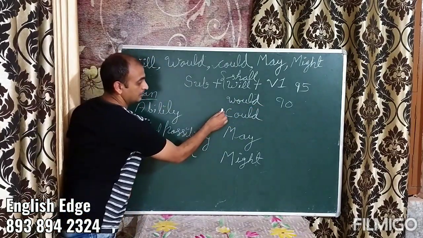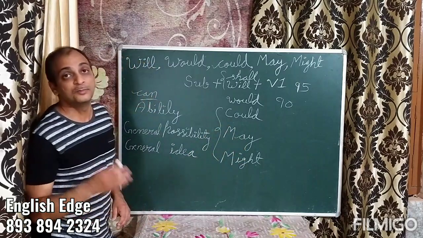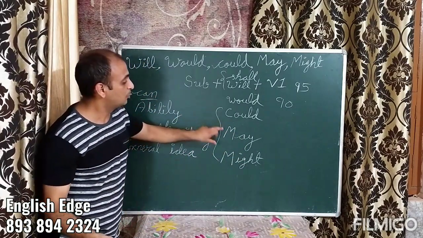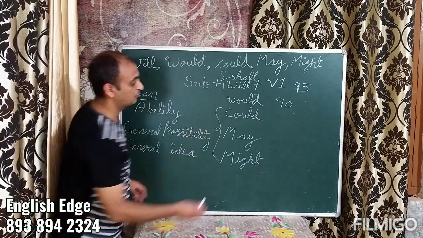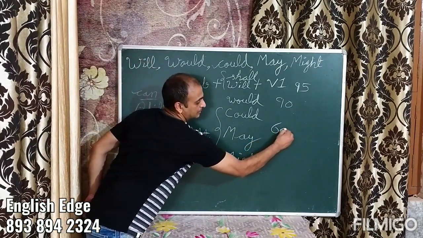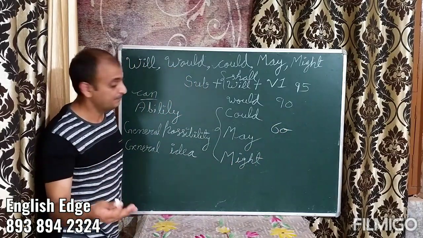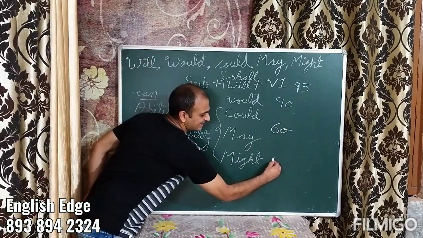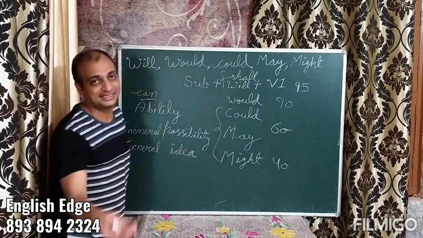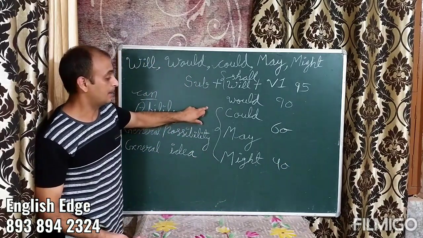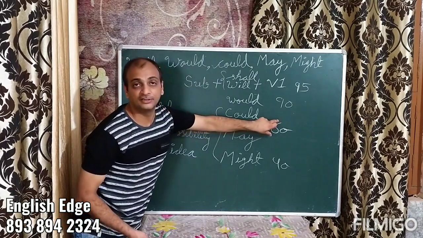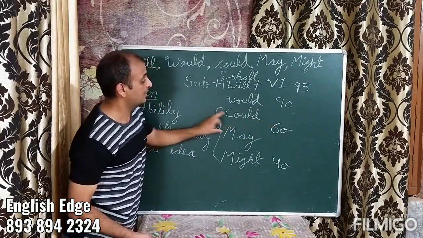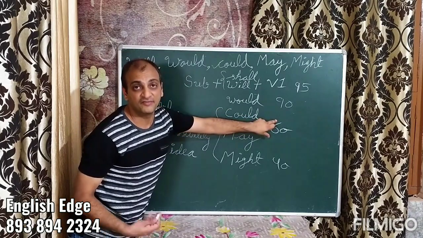Now, these modals are more or less the same. These modals signify that there are chances. Could and may would be say 60% chances that this thing would happen. Might would be say slightly 40% chances that it might happen. For example, the same example will come back. I could reach there in half an hour. I could be there by 5 o'clock.